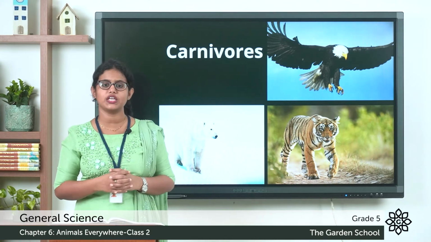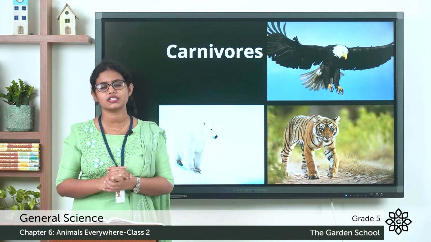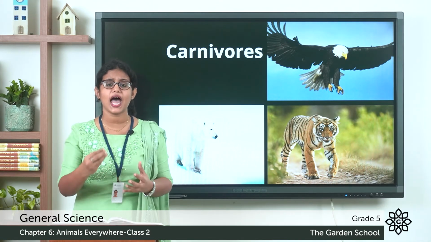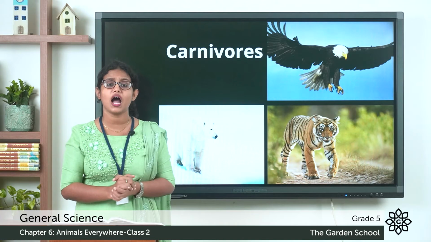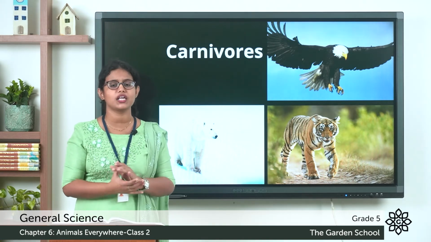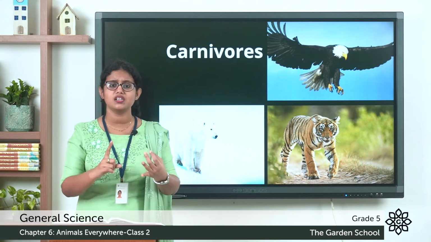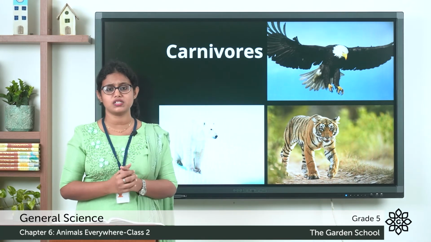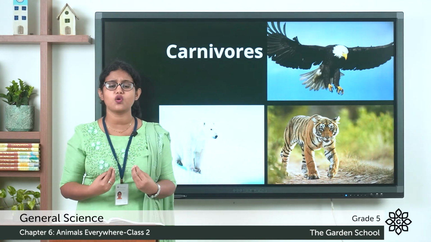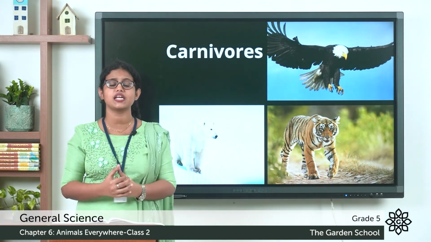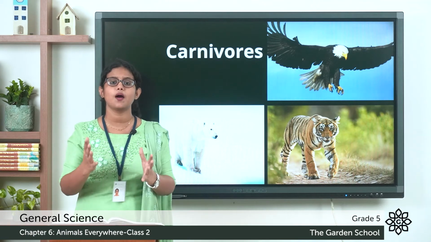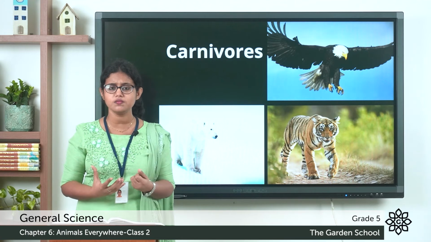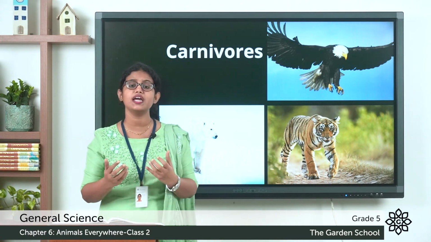The next classification of animals is the carnivorous animals. Animals that depend on other animals, or we can say animals that eat the flesh of other animals, we call them carnivorous animals. Lion, tiger, cheetah, all these are examples of carnivorous animals. And even these animals have their own features. They have some special features that help them to catch their prey. They have sharp eyesight, strong teeth, and strong limbs that help them to catch their prey.